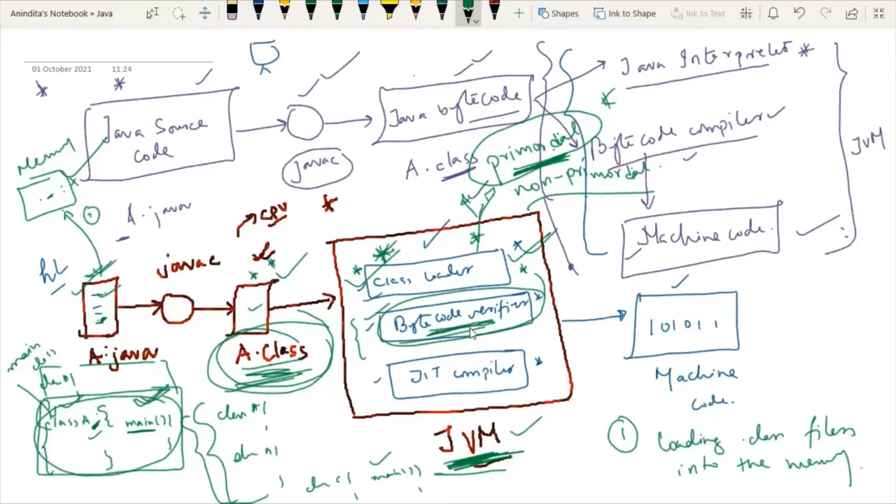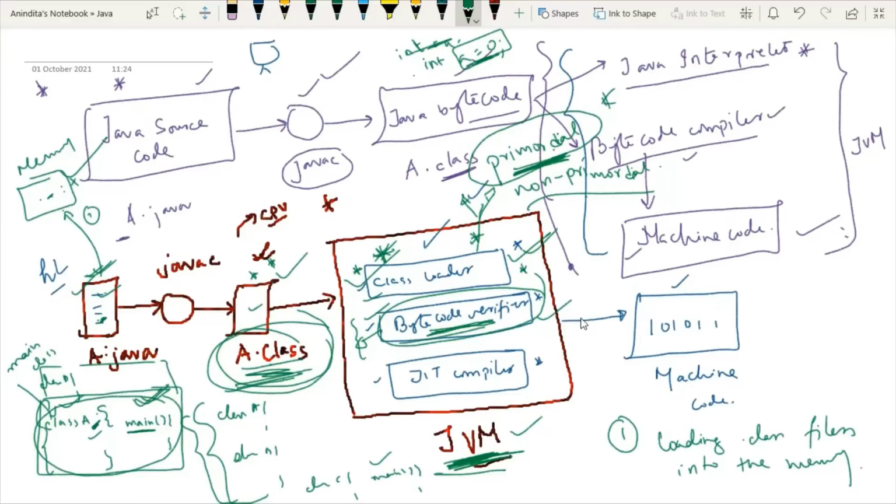If you ask me, the first responsibility is that this bytecode verifier will check that the variables are initialized before they are used. Always we will prefer that if a variable is defined, it should be initialized by something. Means int a is equal to 0. Whether proper initialization of the variable is there or not will be checked by this bytecode verifier. So this is one of the responsibilities.